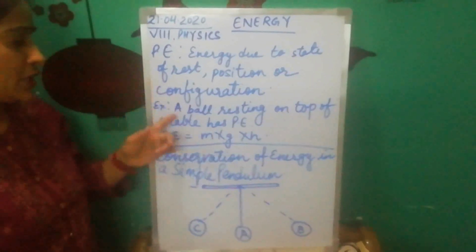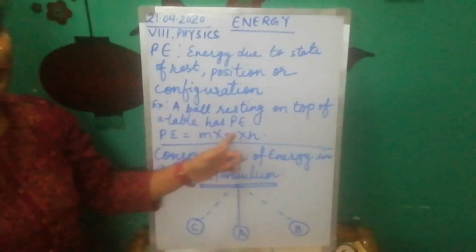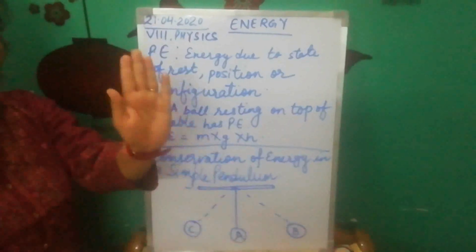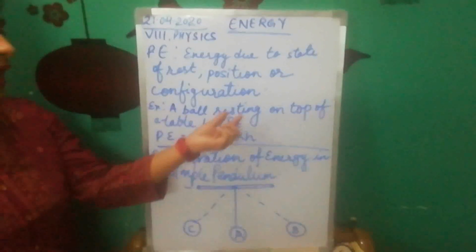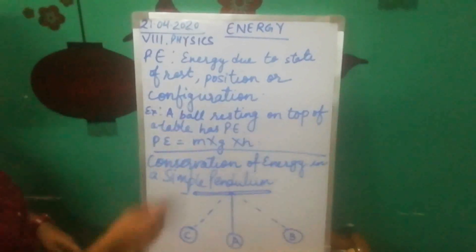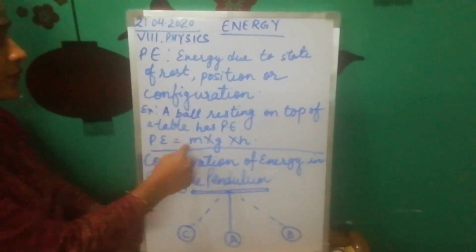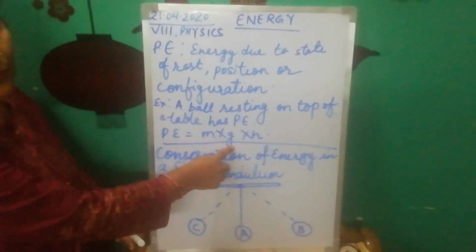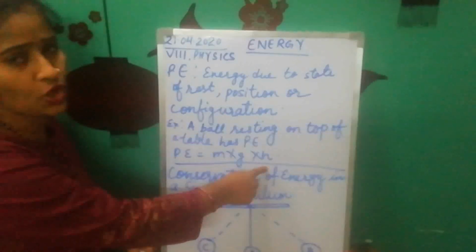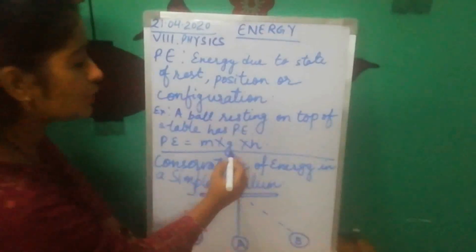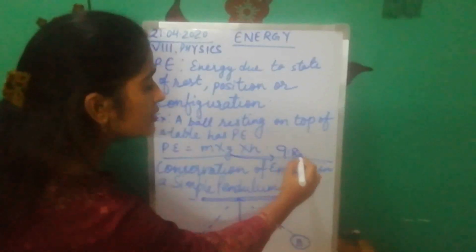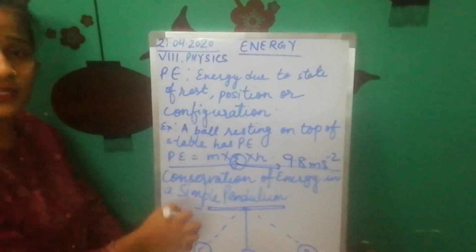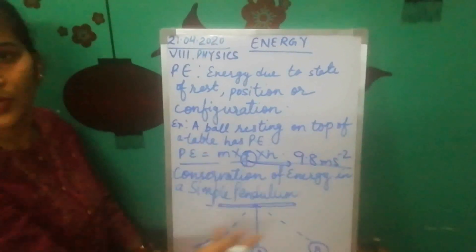Now, for an example of potential energy, a ball resting on top of a table has potential energy, since it is kept at a height. Because of that height, an energy gets stored in that ball, which is called potential energy. To calculate the potential energy, there is a formula, which is M into G into H: mass multiplied by acceleration due to gravity multiplied by the height at which the object is kept. This G, acceleration due to gravity, is constant, whose value is 9.8 meter per second square. The mass of the body and the height are different for different cases.